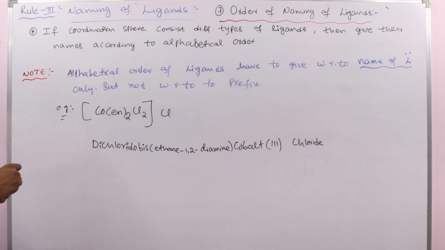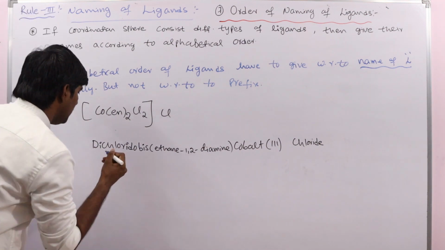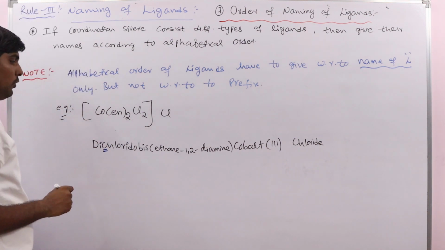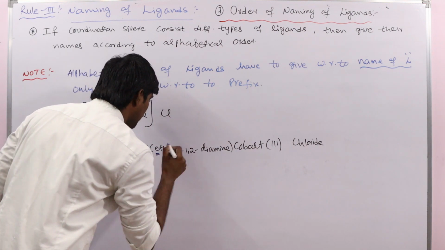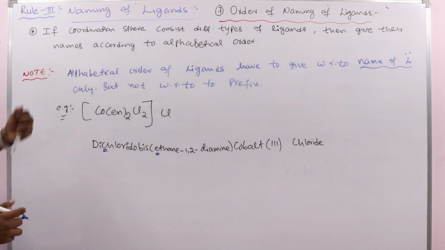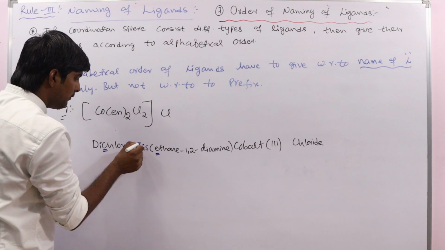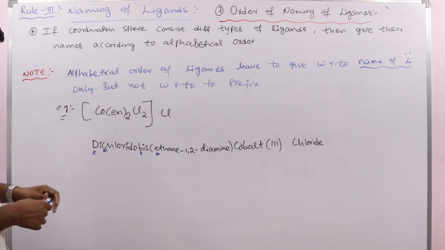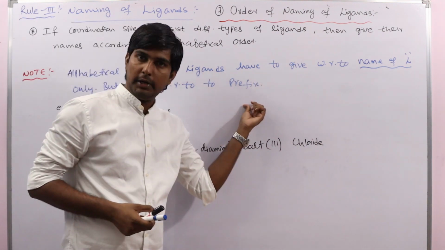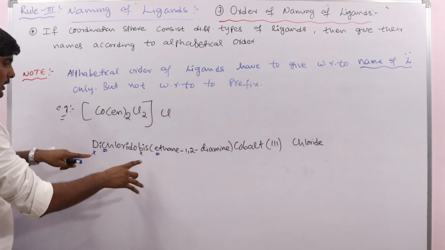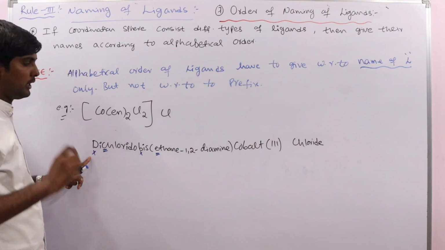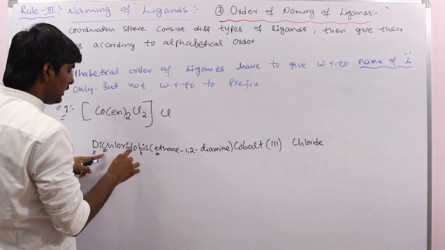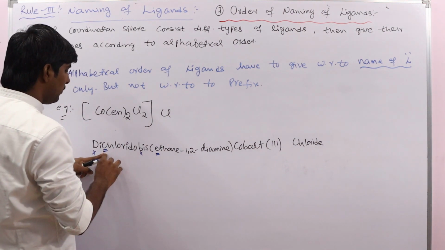See here, the name of the ligand is chlorido. Here the name of the ligand is ethane 1,2 diamine. But remember that we should never consider these prefixes while taking the alphabetical order. You should never consider these prefix letters. Only consider the first letter in the name of the ligand. See here, chlorido.